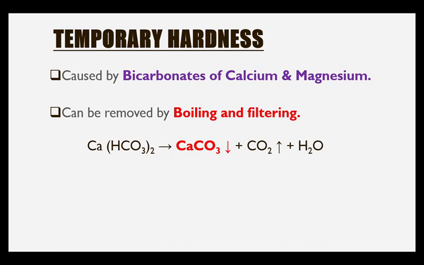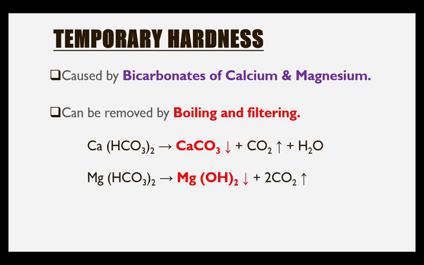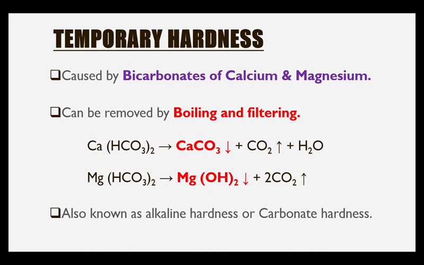If a water sample contains bicarbonates of calcium and magnesium, the bicarbonates of calcium are converted to calcium carbonate, carbon dioxide and water, while the bicarbonates of magnesium are converted to magnesium hydroxide and carbon dioxide. The calcium carbonate and magnesium hydroxide formed are both precipitates, therefore can be filtered and removed. Temporary hardness is also known as alkaline hardness or carbonate hardness.